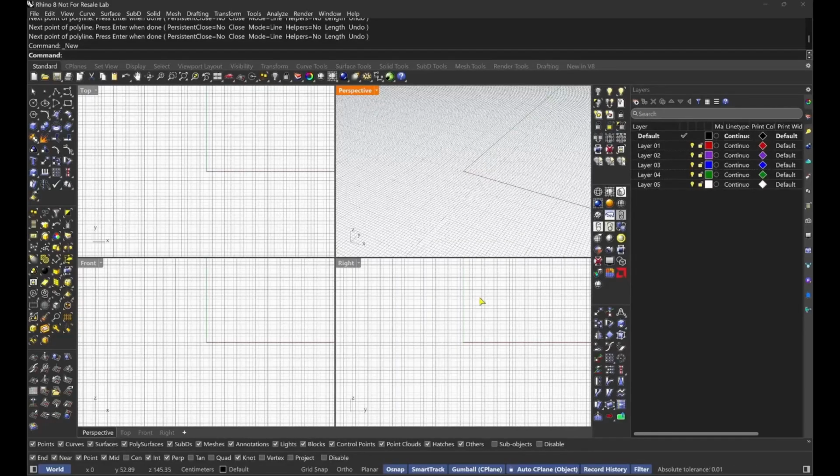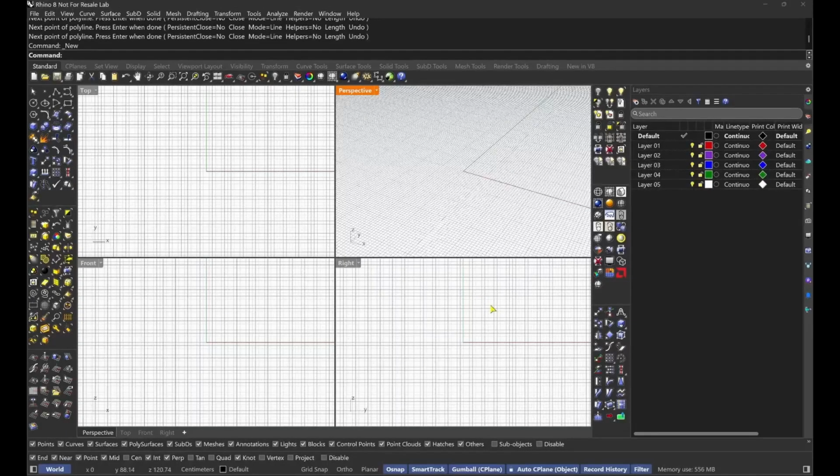You haven't explained what is actually located on the lower screen, because I see many texts like points, curves, surfaces, polysurfaces, sub-Ds, and other text and text boxes. Could you explain what those are? Okay, those texts at the bottom of the screen are called object snaps, or OSNAPs for short. These allow you to precisely select points on your model, such as endpoints, midpoints, centers of circles, and other geometric features. This is useful for creating accurate designs. Is that a helpful explanation?